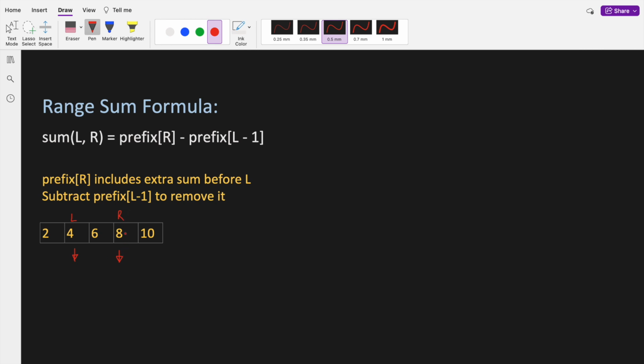So the sum up to index R is 20. But this sum also includes the element at index L minus 1. So to remove that extra part, we subtract prefix of L minus 1 from prefix of R. This subtraction isolates exactly the range we want.